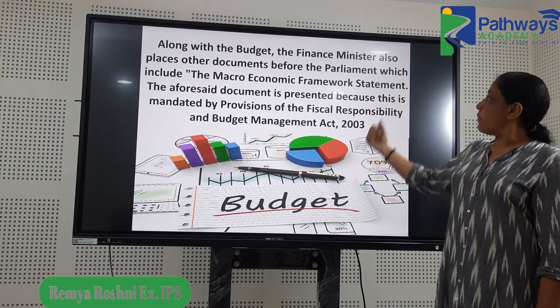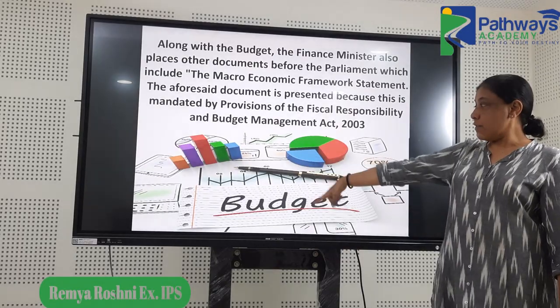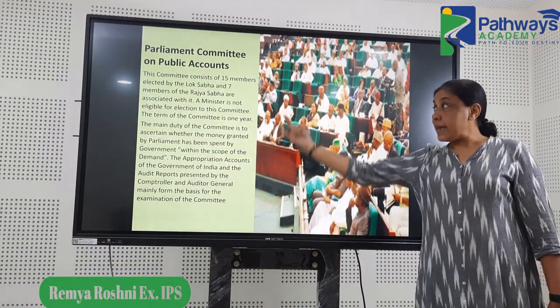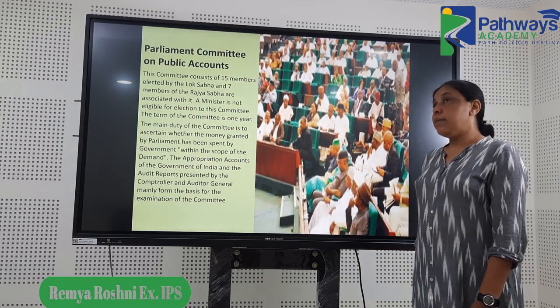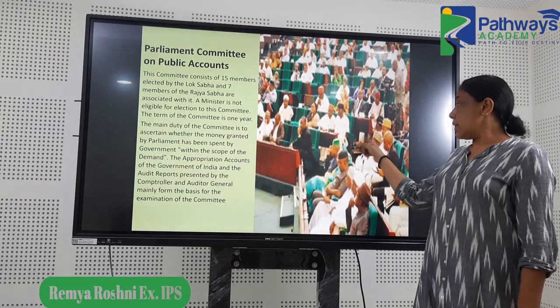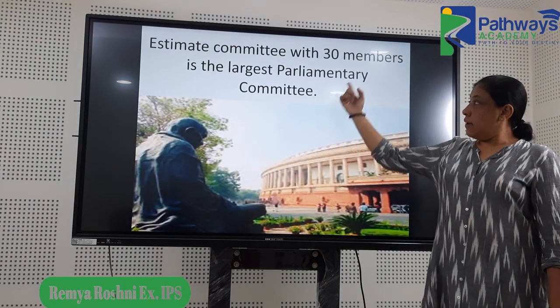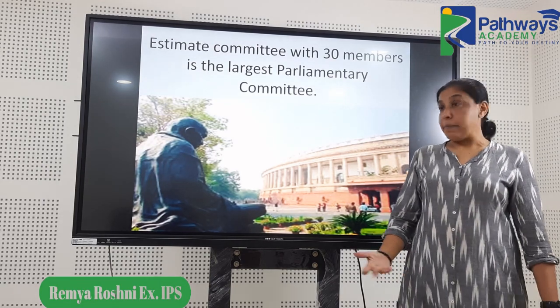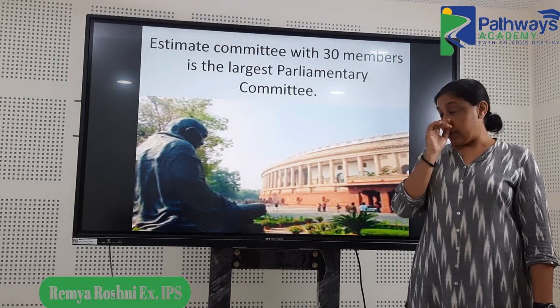So along with the budget, Finance Minister also places other documents. So it's about that in this question. Parliamentary committees, it's very important. Particularly, the Public Accounts Committee and Estimate Committee are very important. So Estimate Committee is also being asked. So the composition and the number of members and their powers are very important.